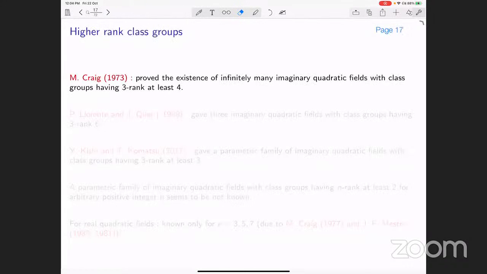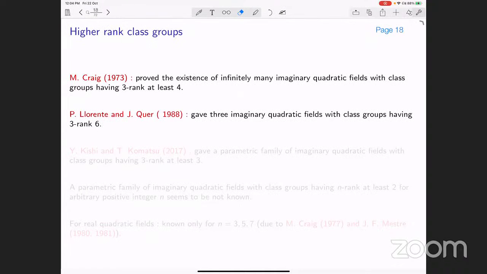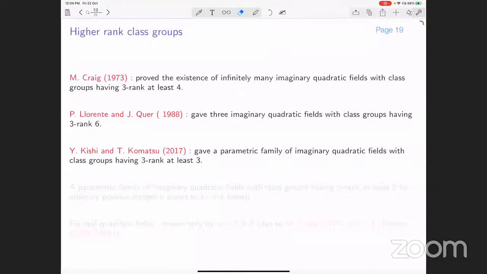All right, and for higher rank class groups, Craig proved the existence of infinitely many imaginary quadratic fields with class groups having 3 rank at least 4. And Lorenthe and Quiver gave 3 imaginary quadratic fields with class groups having 3 rank 6. Kishi and Komatsu gave a parametric family of imaginary quadratic fields with class groups having 3 rank at least 3.